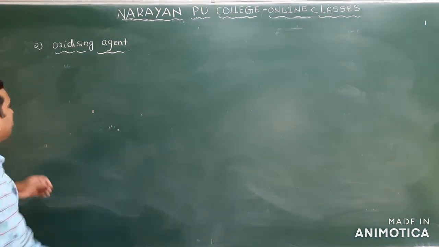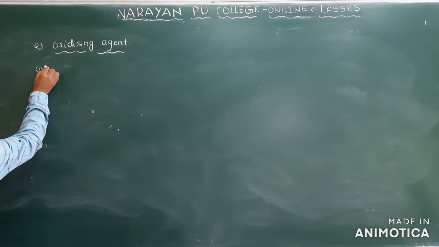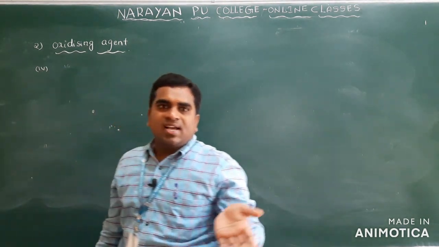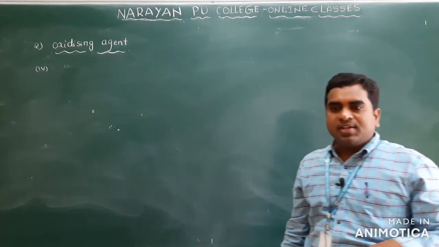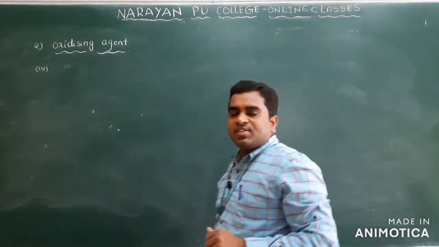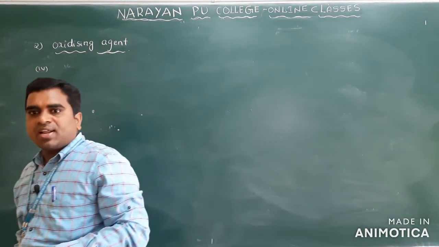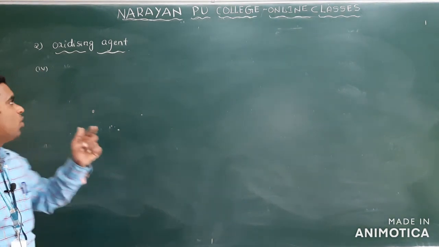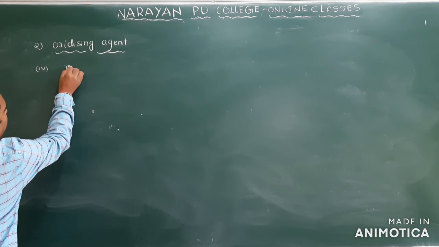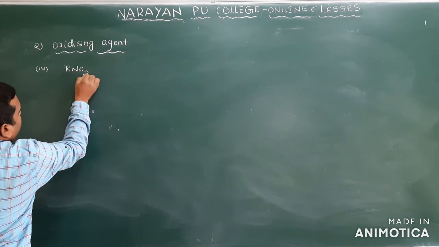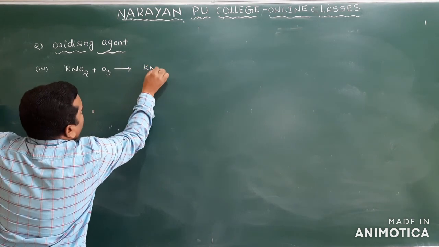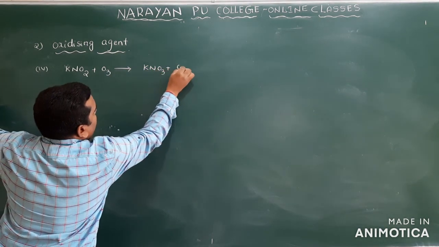Next one. Oxidizing property, fourth one: oxidation of compounds. It oxidizes nitrites to nitrate, sulfite to sulfate, arsenite to arsenate, and manganate to permanganate also. So first, KNO2 plus O3 is converted into KNO3 plus O2.